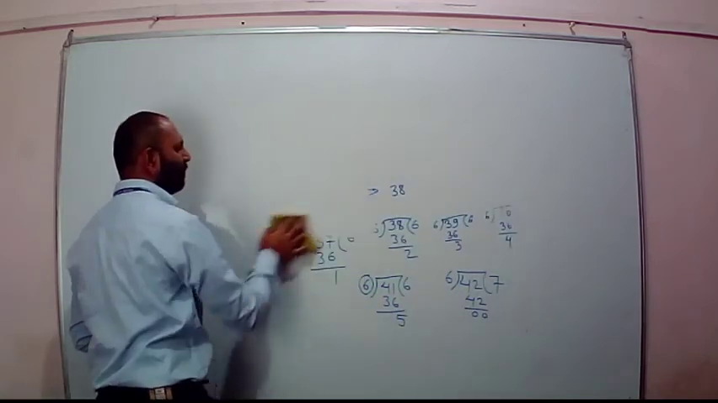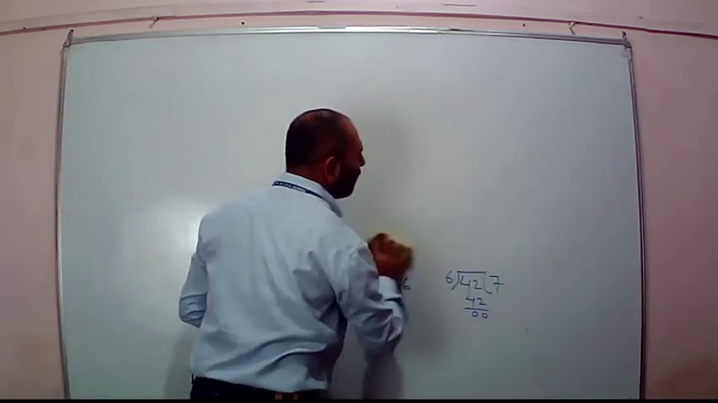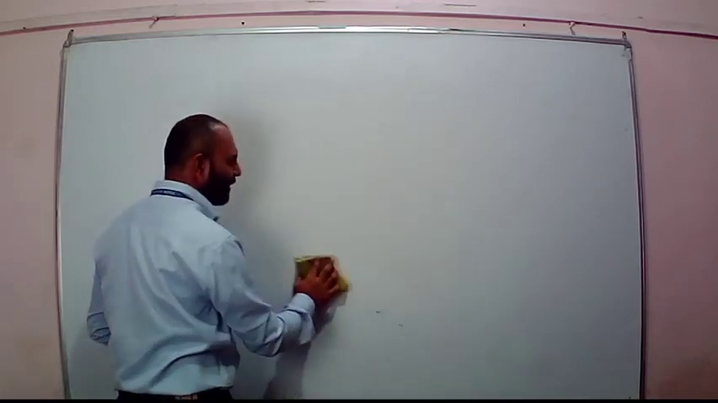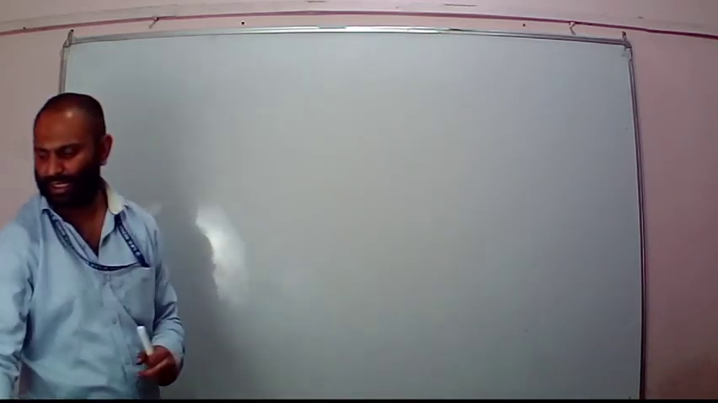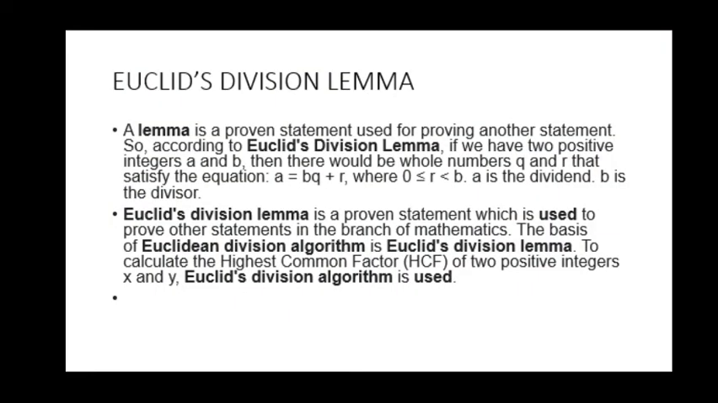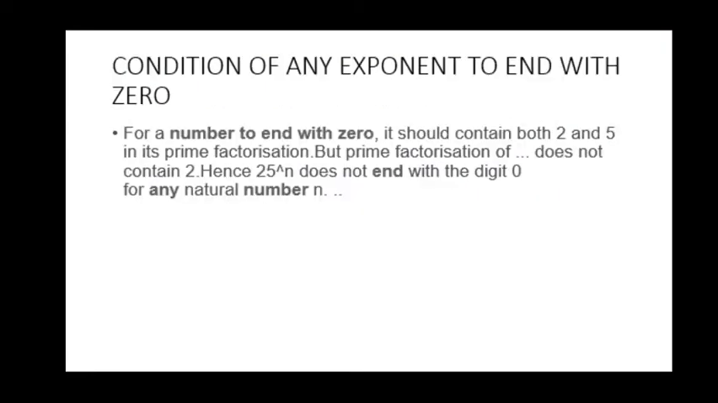Now, this was about the starting of the exercise, how it has proceeded. Then next is the condition of any exponent to end with 0. See the next slide. This was one of the important things. When this question arrives, most of you have trouble understanding it. It's the end condition with 0.